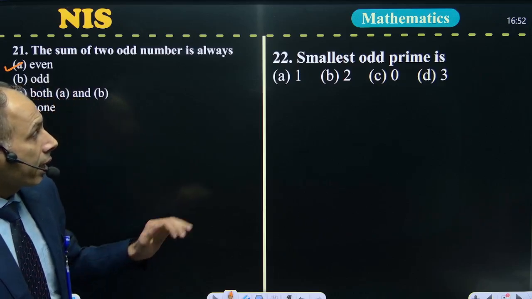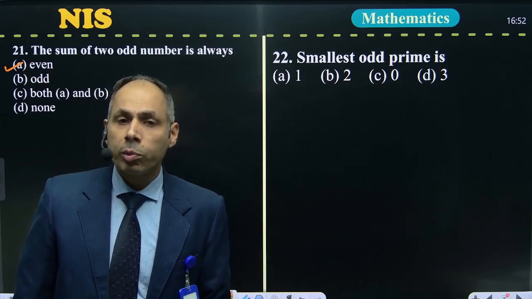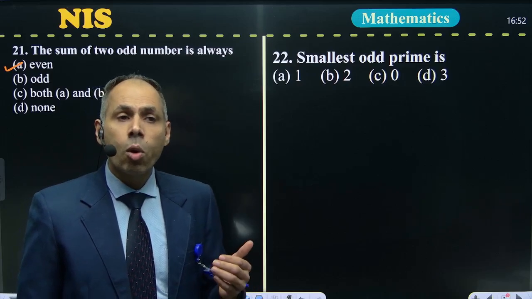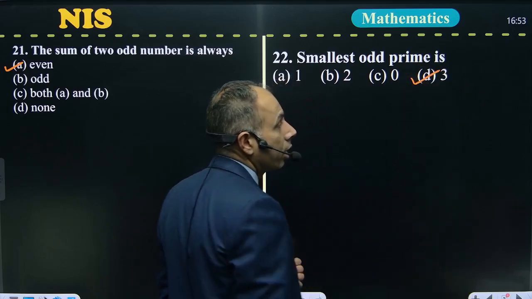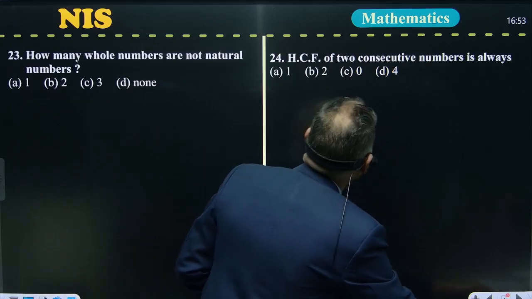Next one, 22nd question. The smallest odd prime. As you know, the smallest prime number is 2. But here we are asking the smallest odd prime number. So the answer of this question will be 3, the last option. Now we move to the next question.